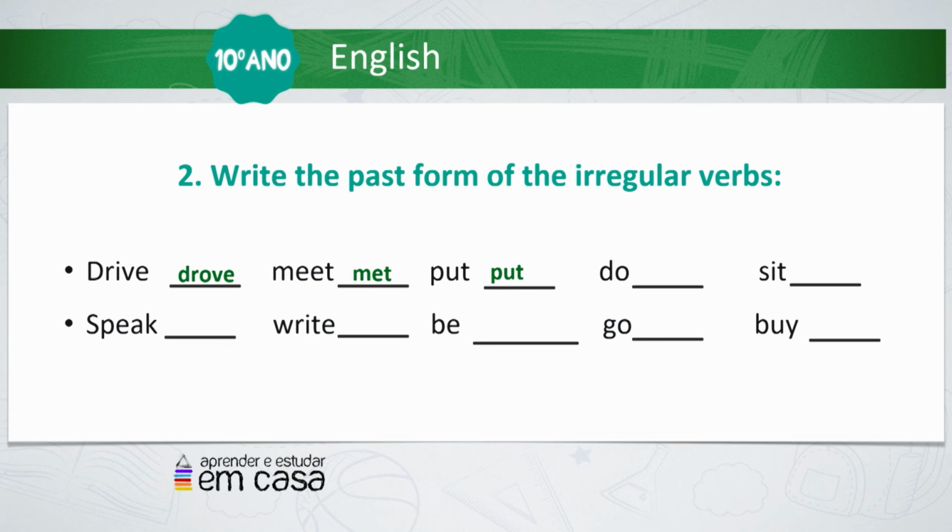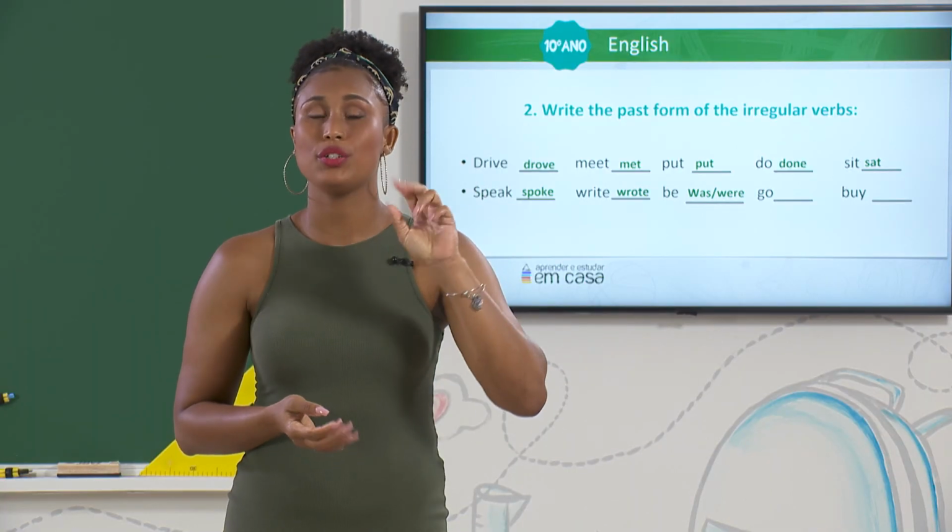They are. Do, done, sit, sat, speak, spoke, write, wrote, be, was or were. As I said before, verb to be has two ways to form it.